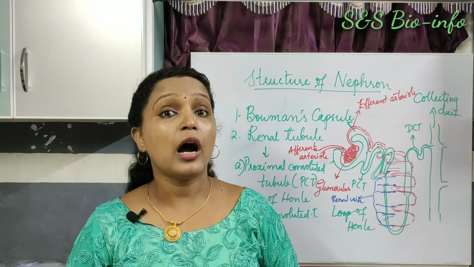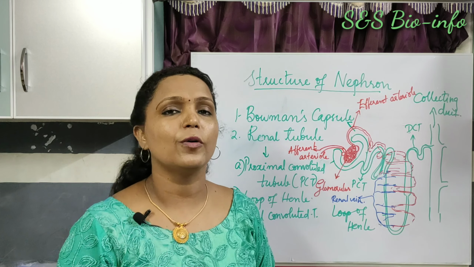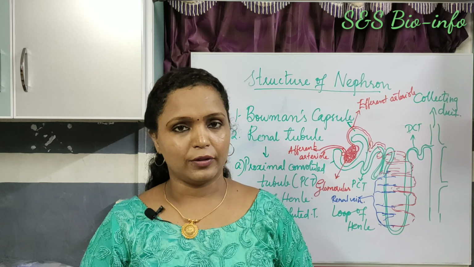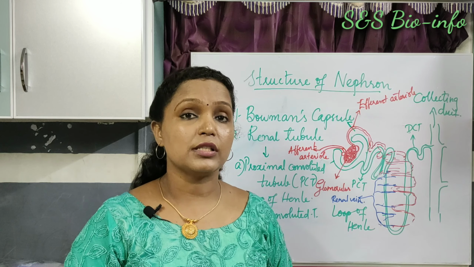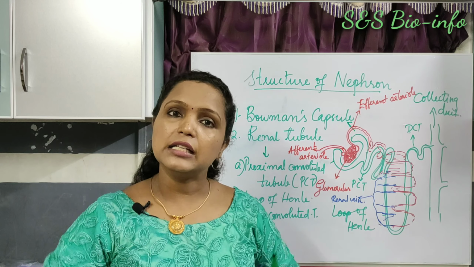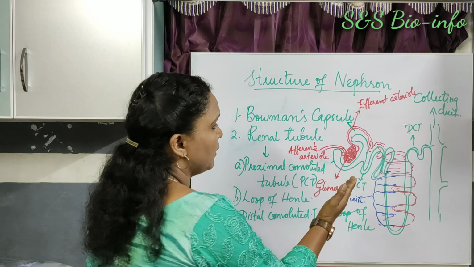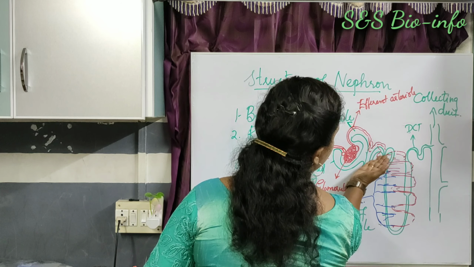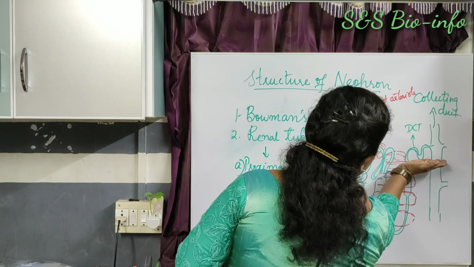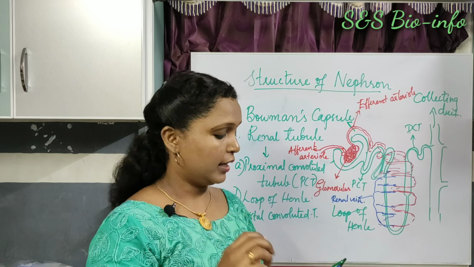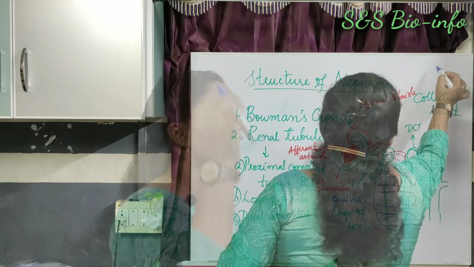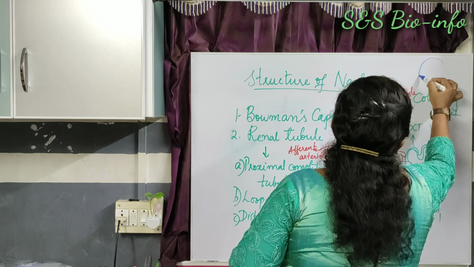Now let's study how the urine is formed in the nephron. These nephrons are tightly packed inside the kidney. The upper part, the Bowman's capsule along with the DCT and PCT, are located in the cortex part of the kidney. Suppose this is a kidney.